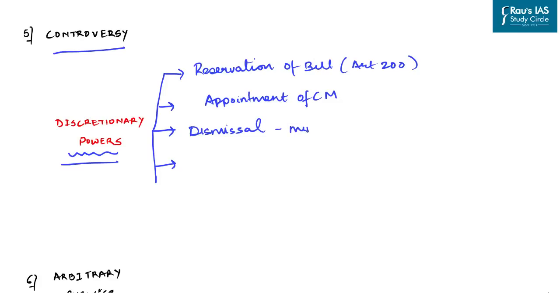Further, the dismissal of the ministry or the chief minister and other ministers, it is mentioned that they shall hold office during the pleasure of the governor under Article 164.